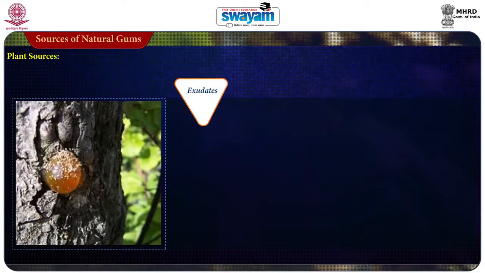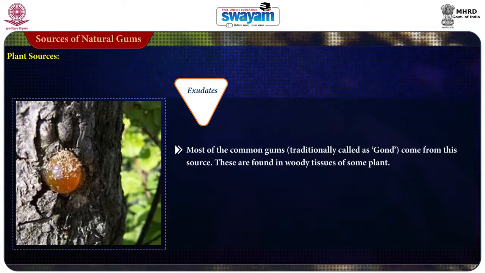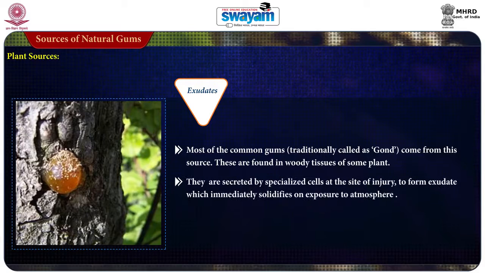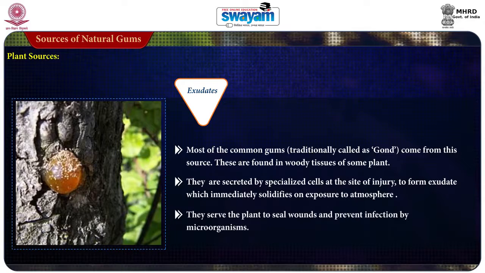A third form in which the gum exists in plants is exudates. Most of the common gums, which are traditionally called gond, come from this source. They are found in the woody tissue of some plants. They are secreted by specialized cells whenever there is an injury to the plant, and these exudates come out and immediately solidify on exposure to the atmosphere. They serve the plant to seal wounds and prevent infection by microorganisms.